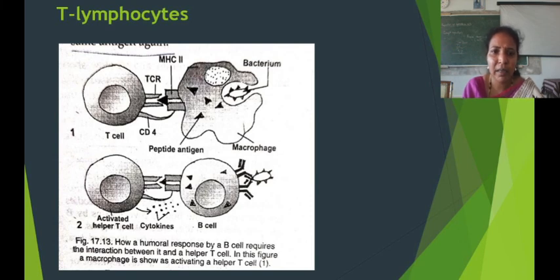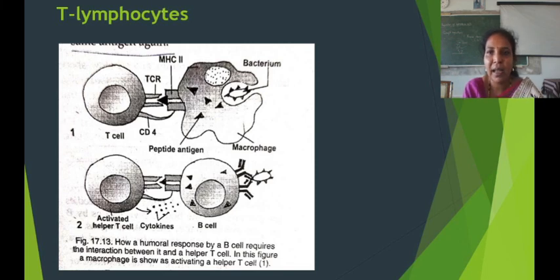In this diagram, I have shown how the humoral response by B cells requires interaction between it and a helper T cell. The T helper cell binds with the infected cell and releases cytokines. These cytokines help in the stimulation of the B lymphocytes.